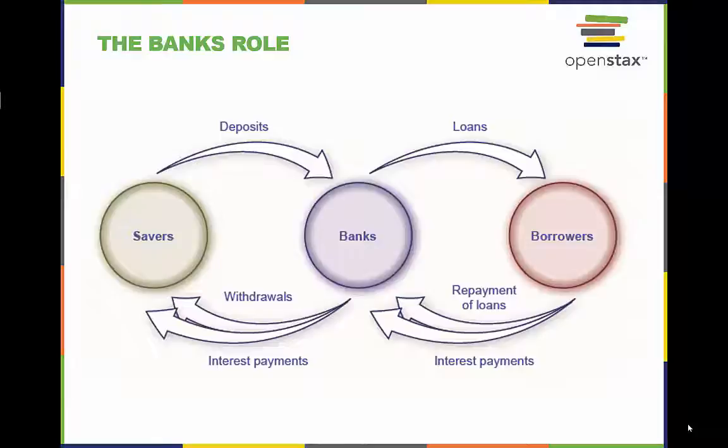Banks act as financial intermediaries because they stand between savers and borrowers. Savers place deposits with banks and then receive interest payments and withdraw money. Borrowers receive loans from banks and repay the loans with interest. In turn, banks return money to savers in the form of withdrawals, which also include interest payments from banks to savers.